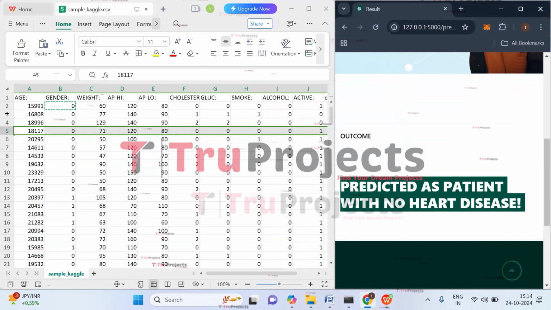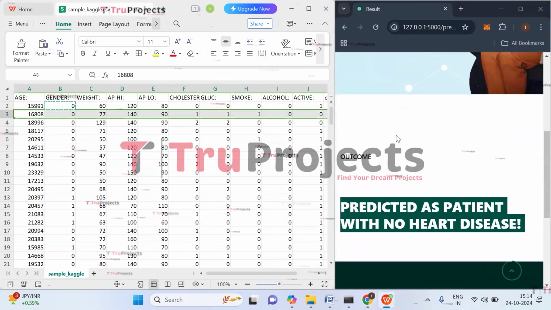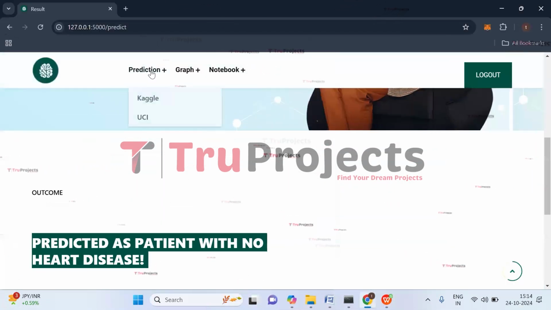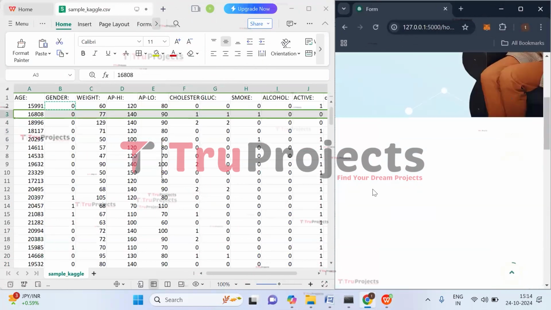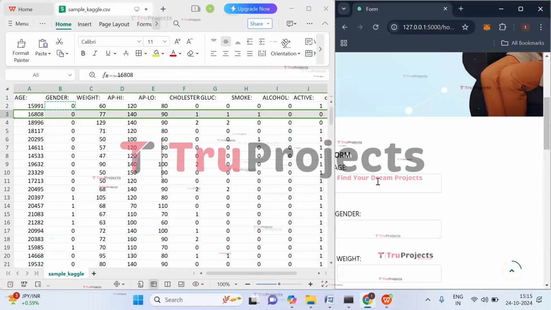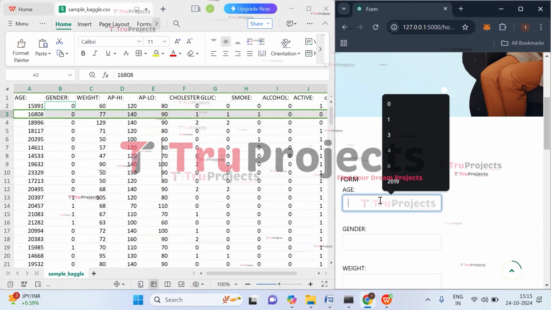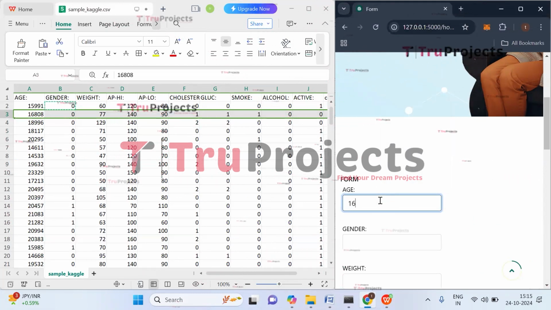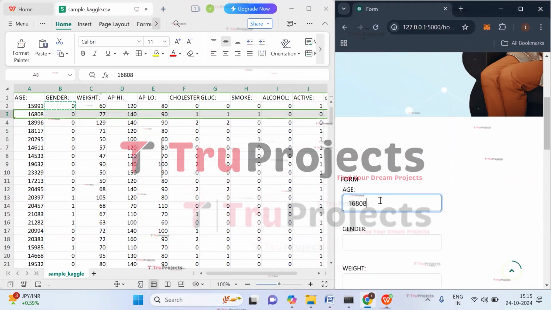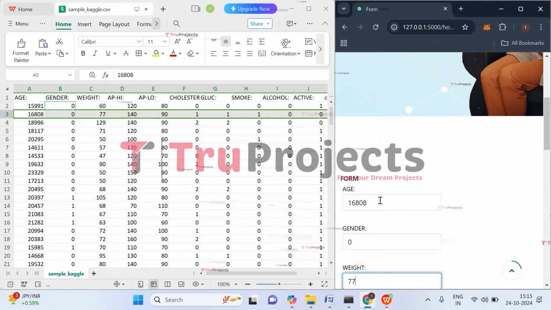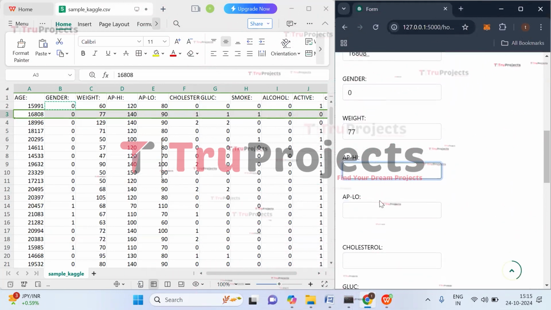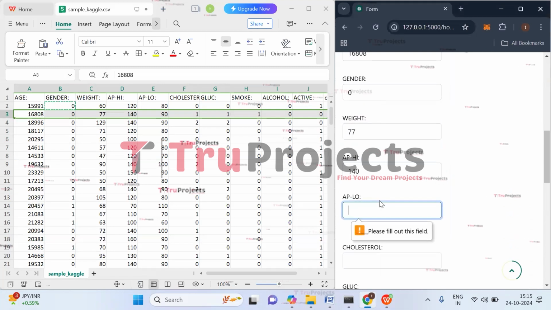Let's try with this test case for the same dataset. So give the date of birth of the person. By that, it will calculate the age. Gender is 0. Weight is 77. APHI value is 140.